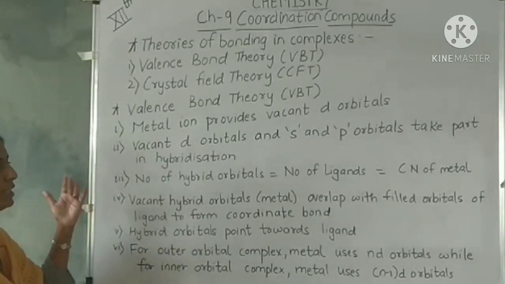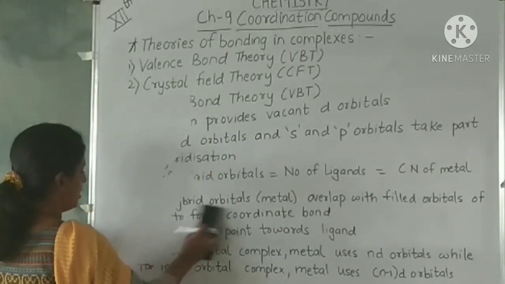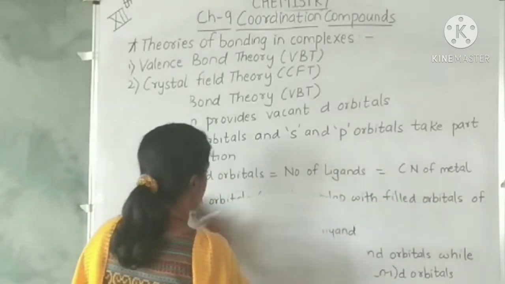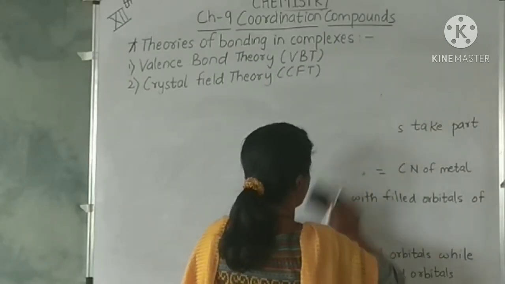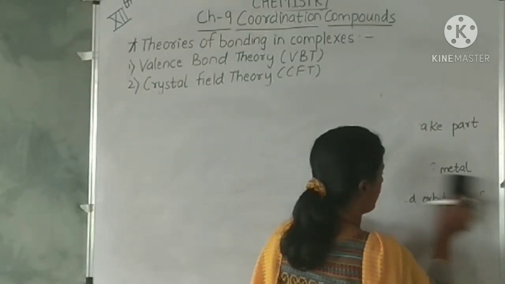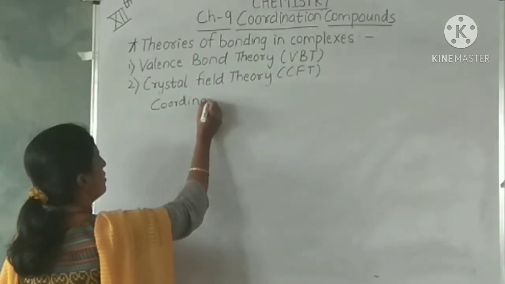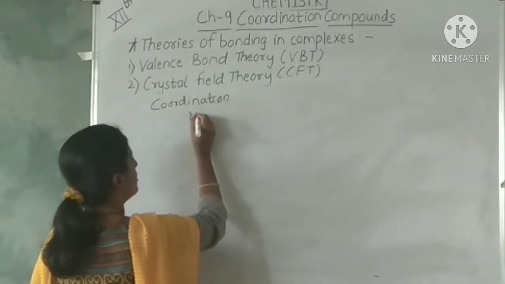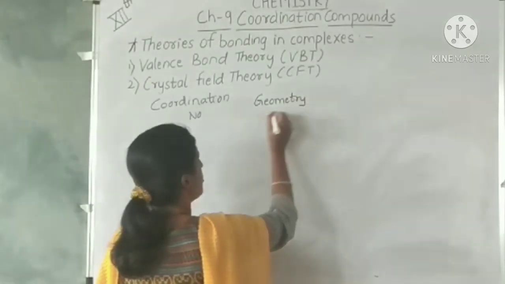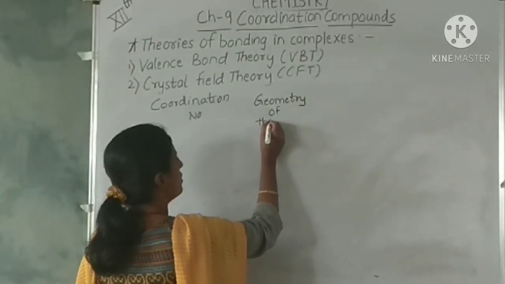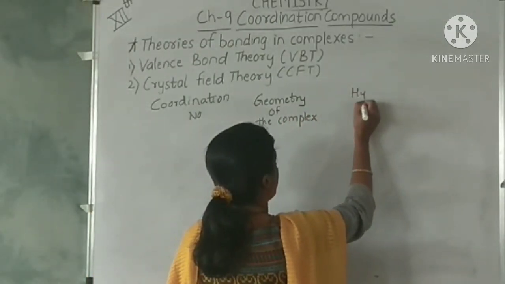Now based on this we can also decide the structure of the complexes. Let's see what are the structures which will be formed when the metal orbitals are used. We can write it in the form of a table: coordination number, geometry of the complex, and hybridization.